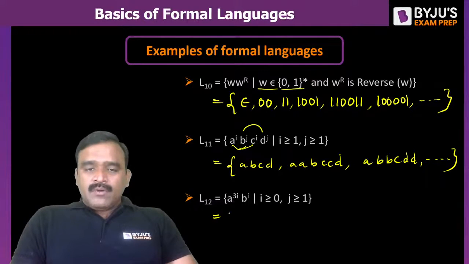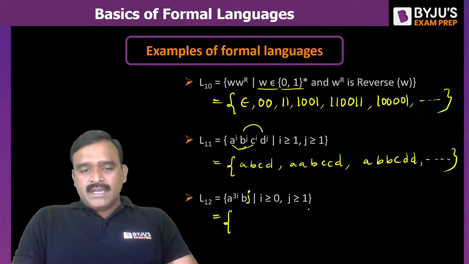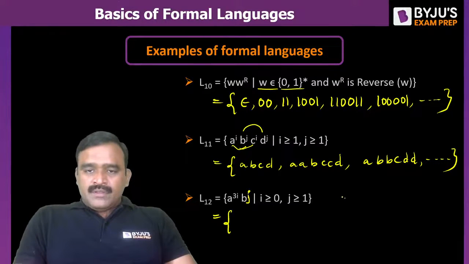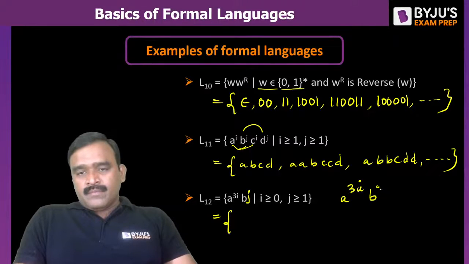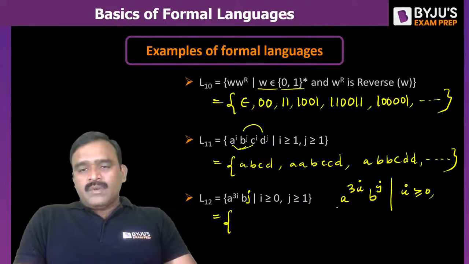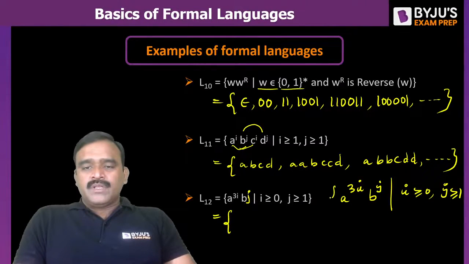And L12, a power 3i, b power j. Here i greater than or equal to 0, j greater than or equal to 1. So this is a power 3i and b power j, such that i is greater than or equal to 0, that means 0 or more times, so a multiple of 3, and j greater than or equal to 1, any number of b's.